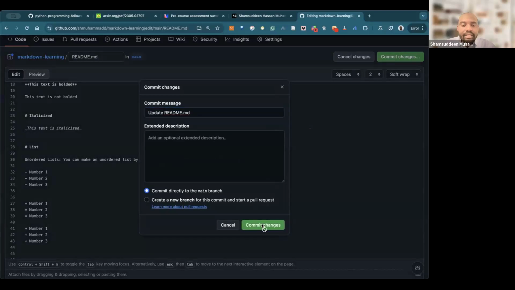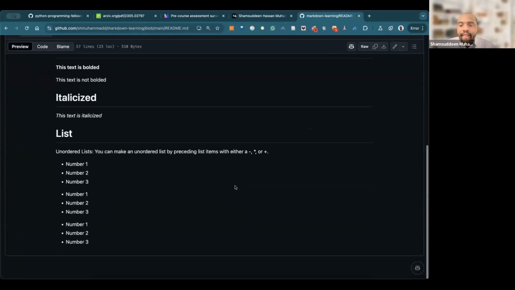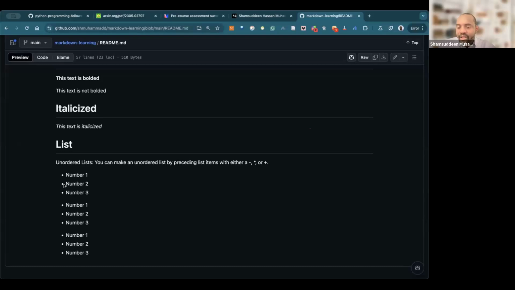I click commit. Can you see what we have? We have an unordered list, just a list with these bullets. So it's immaterial whether you use dash, star, or plus, it will create what we call an unordered list. What do you mean by unordered? Meaning a list that is without order, because it's not listed as 1, 2, 3, 4, 5, 6, 7. So it's called an unordered list, right?